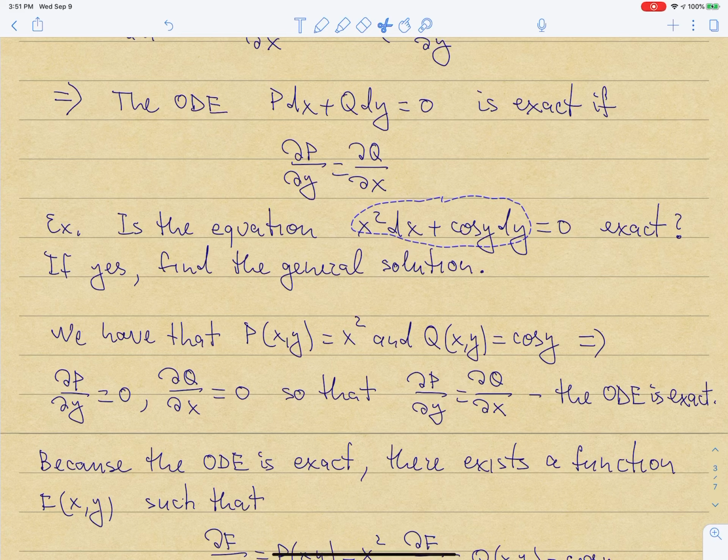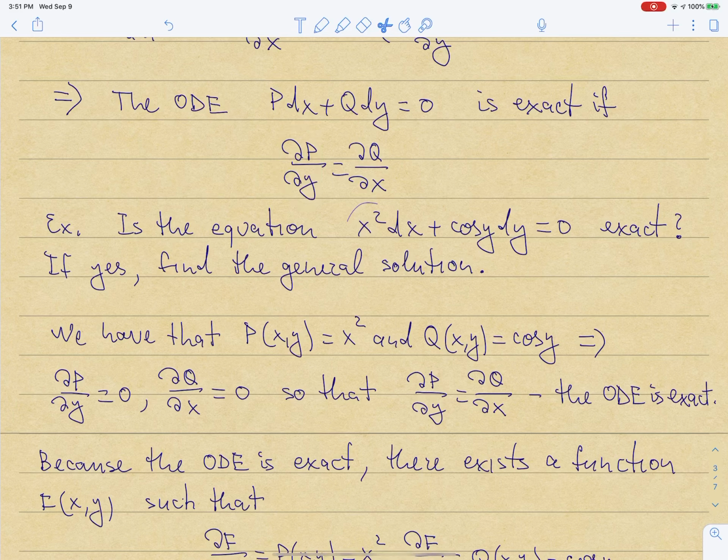That is something that we have not discussed yet, but basically I have to integrate this equation. So you will see in a second what that means. Okay, so if P is x squared, then the partial derivative of P with respect to y that I need to take, I'm taking partial with respect to y holding x fixed.